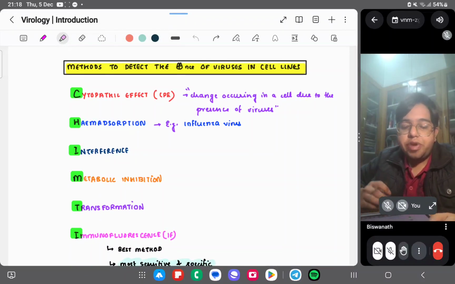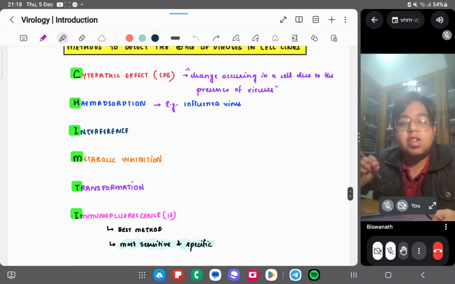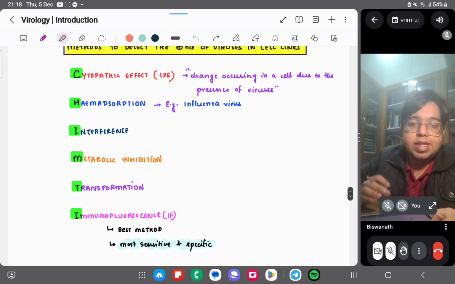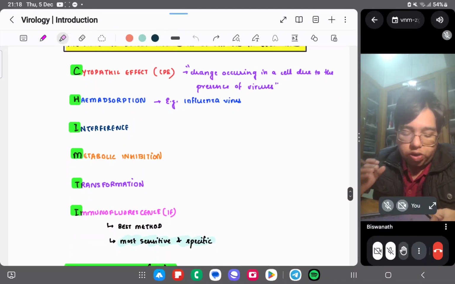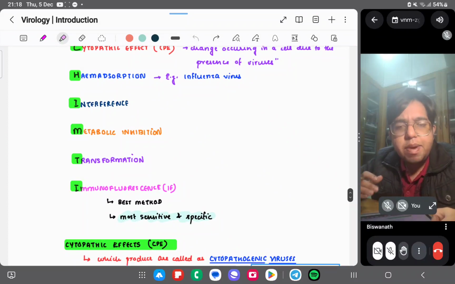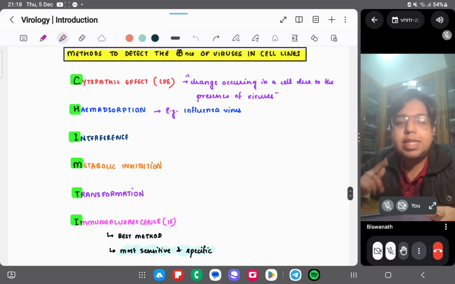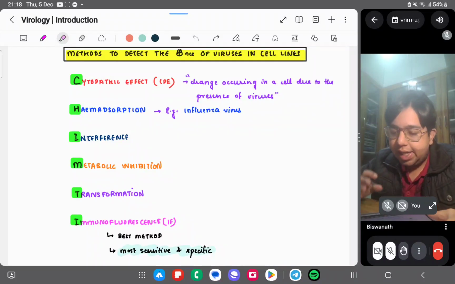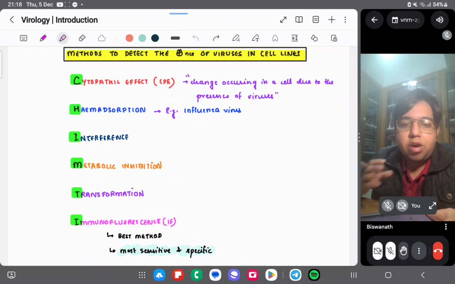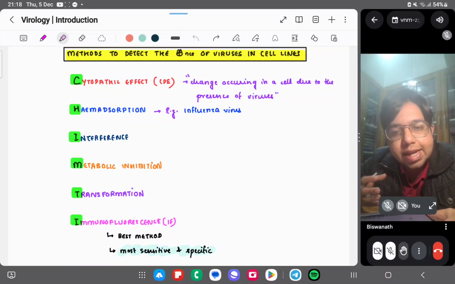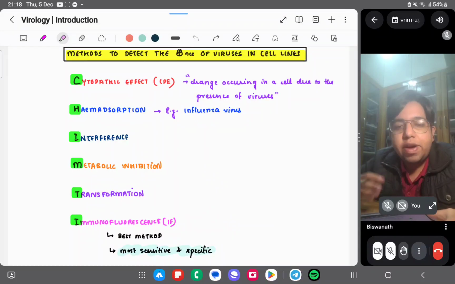How to detect the presence of viruses on a cell line? How can you know that the virus is present on the cell line? You can remember this by CHIMTI. Chimti, you know, that you use in cooking, right? C is the cytopathic effect, which is the most common one: the change occurring in a cell due to the presence of virus, how your body cells react to a viral infection.